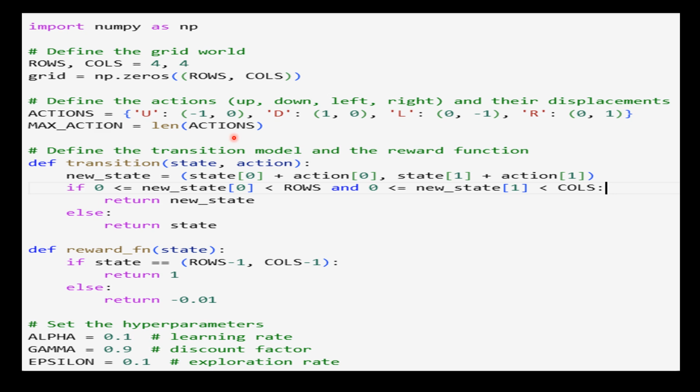The objective is to reach the final state located in the bottom right corner, where the agent receives a reward of +1. Now this code defines a Q table which stores the estimated values, or Q values, for each state-action pair. These Q values are initialized with small random values. During the learning process, Q values are updated based on the observed reward and the maximum Q value of the next state. The hyperparameters, which are alpha or the learning rate, gamma or the discount factor, and epsilon or the exploration rate, control the learning process.